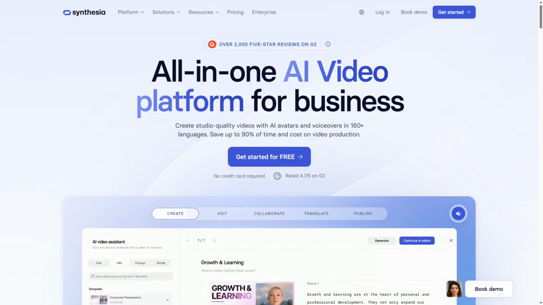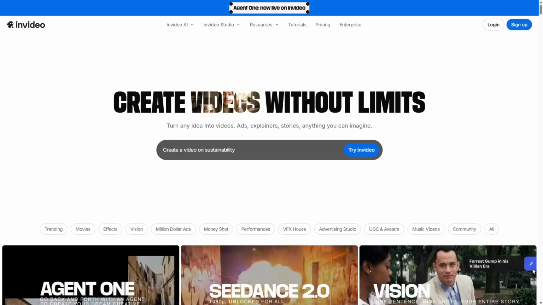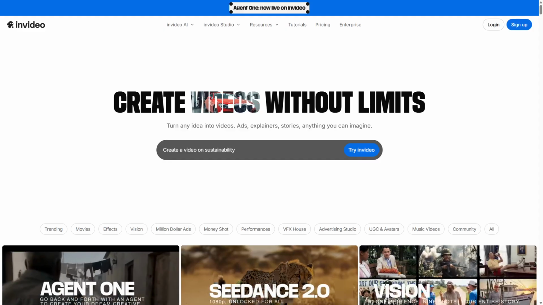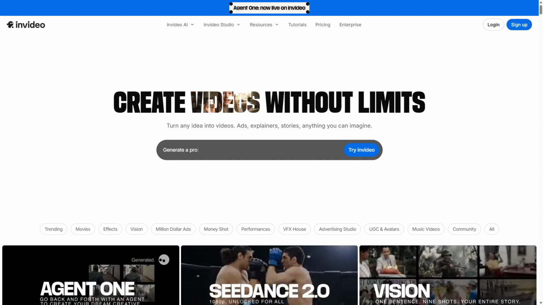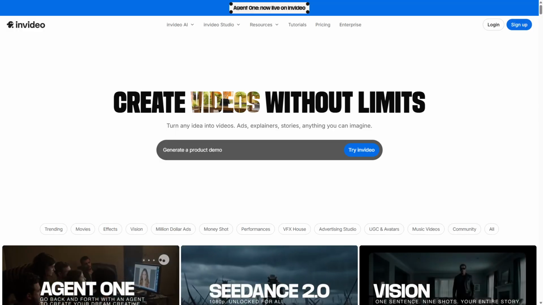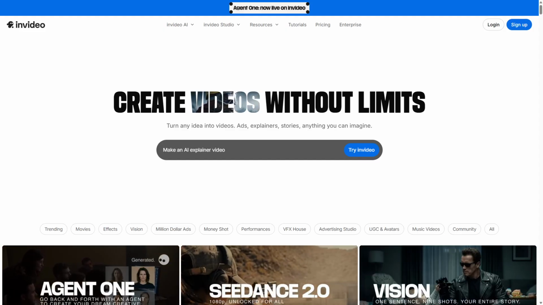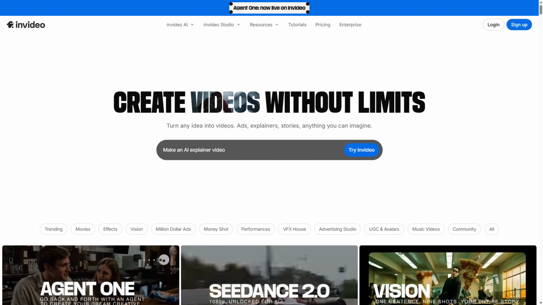Synthesia and InVideo are leading AI video creation platforms. Synthesia focuses on AI-generated avatars and voice synthesis, while InVideo emphasizes customizable templates and editing flexibility. The core difference lies in Synthesia's avatar-driven videos versus InVideo's template-based video editing.